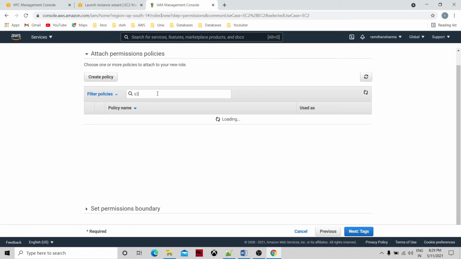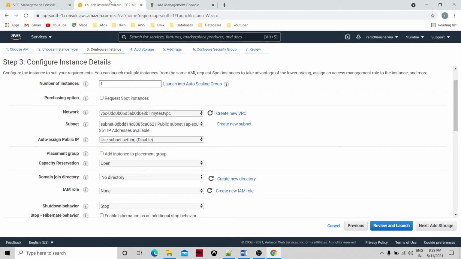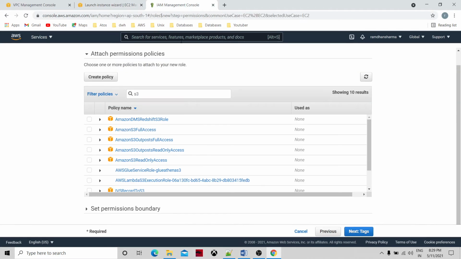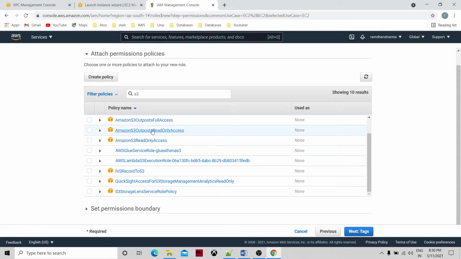It's not able to load. Okay, so I'm just taking the Amazon S3 full access. We can select many more, but we just want S3 bucket access.